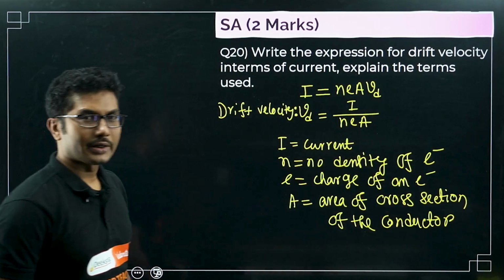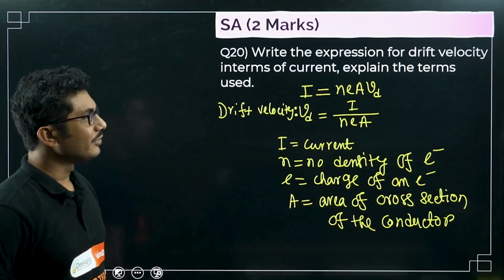So it's not super hard to write everything. If you write everything you will get full marks.